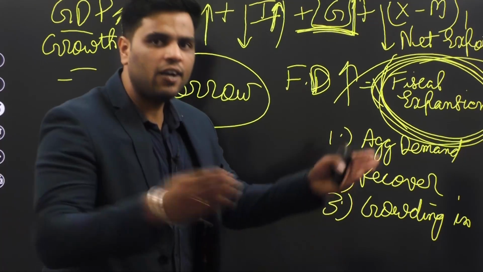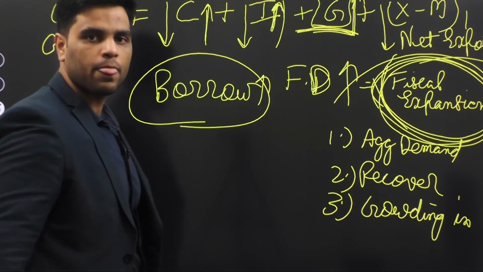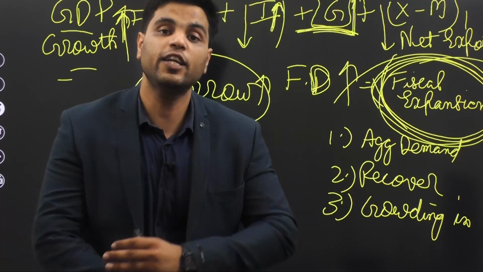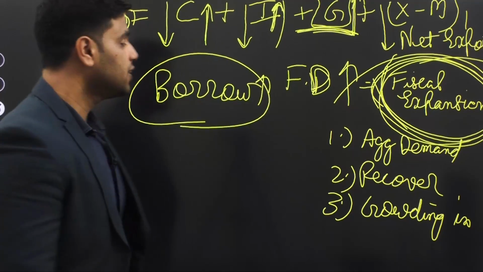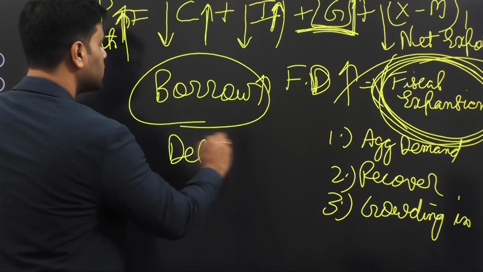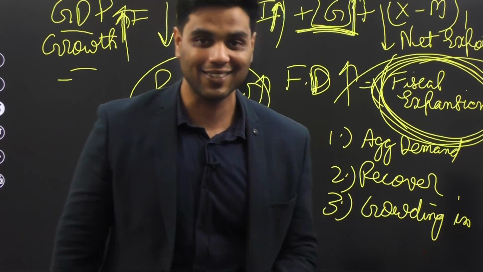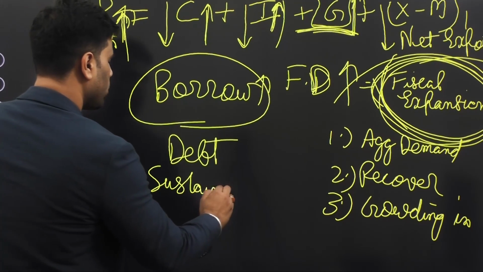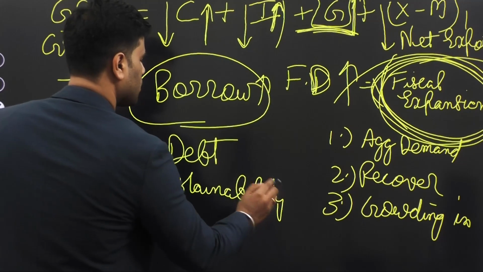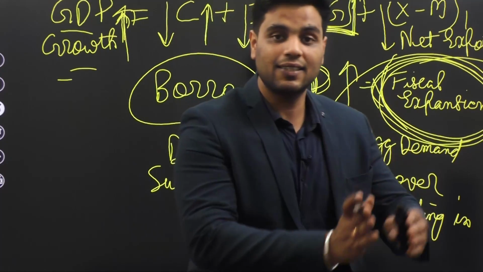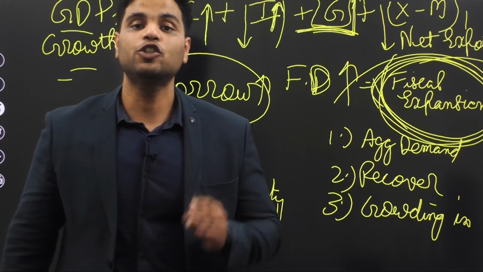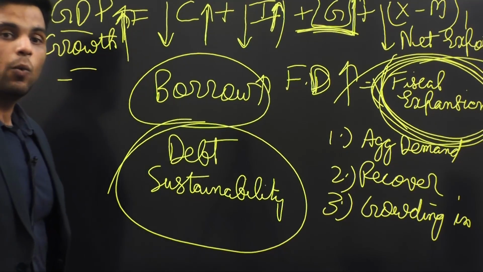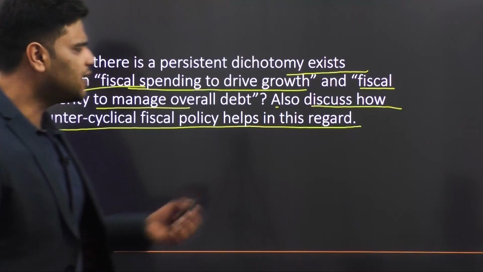So whenever you expand fiscally, your borrowings increase. Now, if you expand fiscally beyond a certain threshold, if you increase your fiscal deficit to unsustainable limits, then you are increasing your debt beyond unsustainable limits, right? And your debt sustainability is put into question. And that is why this set of economists who say that government should never expand fiscally, government should focus more on debt sustainability, they stand vindicated. So that is the debate, right?